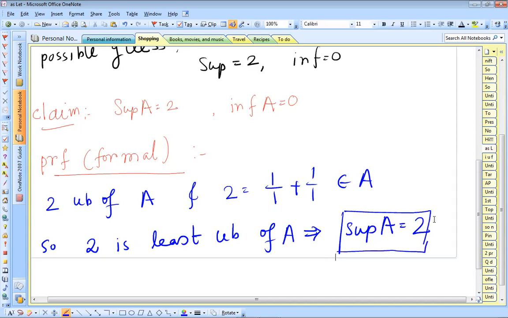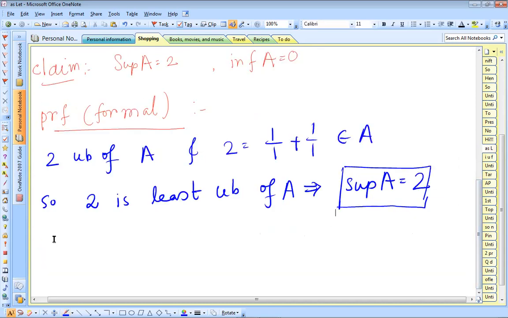We are done. Now consider the infimum case.